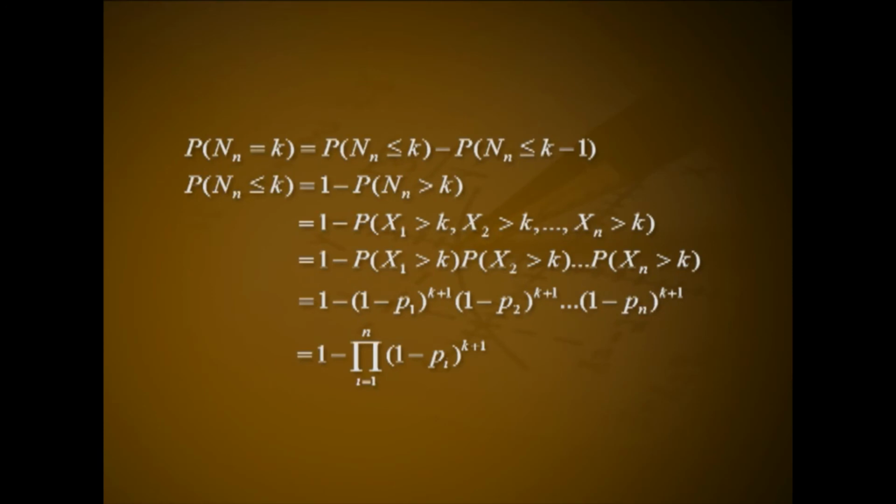Probability of Mn equal to k, that is equal to probability of Mn less than or equal to k minus probability of Mn less than or equal to k minus 1.